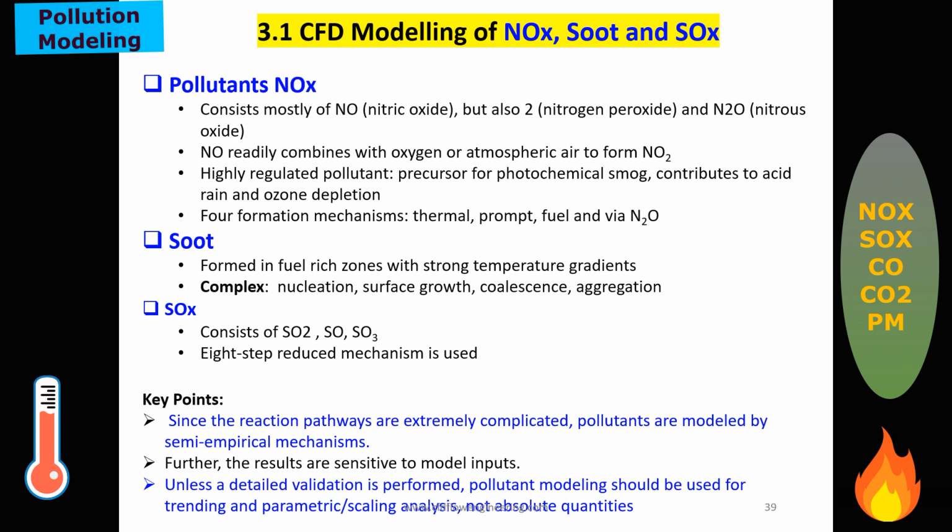It is called a semi-empirical mechanism, because after solving combustion, the problem of the pollution is found. The temperature and the concentration of product species are obtained only after the combustion, and once we know the concentration, then we solve this pollution model. Hence, it is called a semi-empirical mechanism, and these are sensitive to the model input.